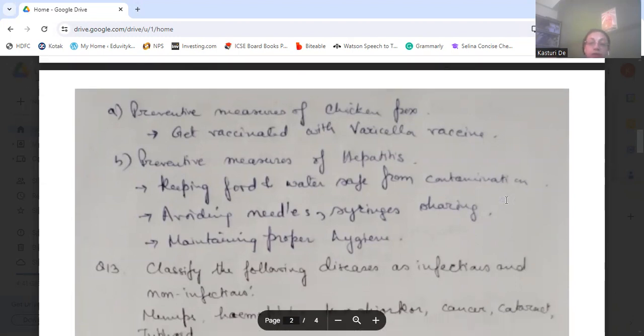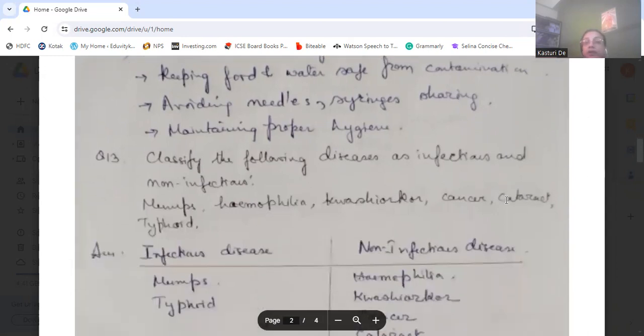Then classify the following diseases as infectious and non-infectious. So one is infectious, another is non-infectious. What are the diseases which have to be categorized under each? These are mumps, typhoid, hemophilia, kwashiorkor, cancer, and cataract.